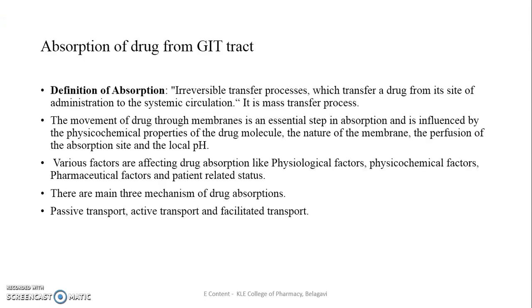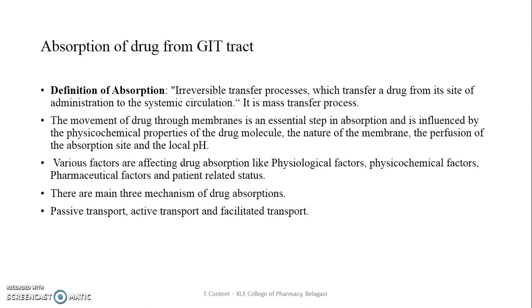Absorption is the irreversible transfer process which transfers the drug from its site of administration to the systemic circulation. It is a mass transfer. It is the movement of the drug through membranes, which act as barriers. Biological membranes are totally dependent on the physicochemical property of the drug molecule, the nature of the membrane, the perfusion of the absorption site, and the local pH. These are the important factors that affect passive drug absorption.